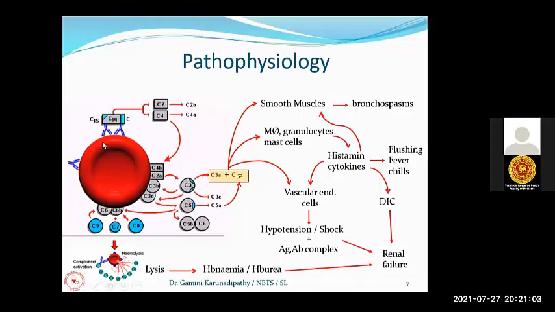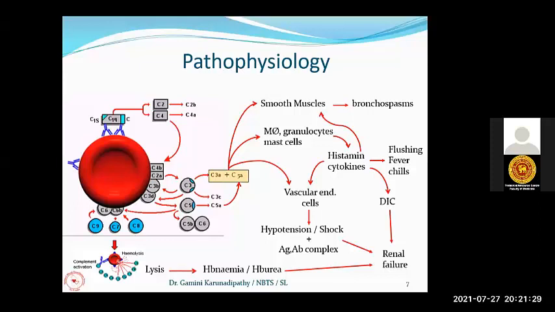First, antibody will react with the antigen present on the red cell membrane and activate the complement system. As a result of that, you get the hemolysis. Then free hemoglobin will be filtered through the kidneys, leading to hemoglobinuria. This is a very important positive sign of the hemolytic transfusion reactions. You get passage of red colored urine.